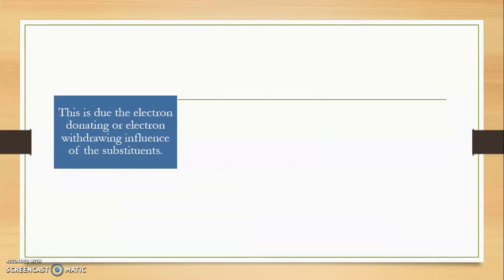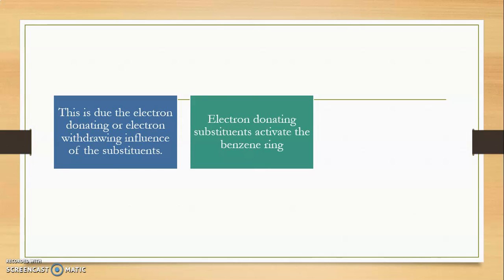Whatever change in the rate of reaction is observed, this change is due to the electron donating or electron withdrawing influence of the substitution. Broadly, there are two different types of substitutions: the substitutions which donate electrons to the benzene ring, and the other type which withdraw electrons from the benzene ring. Due to this electron donating and electron withdrawing nature of the substitution, the rate of reaction is different. Now, electron donating substituents activate the benzene ring.